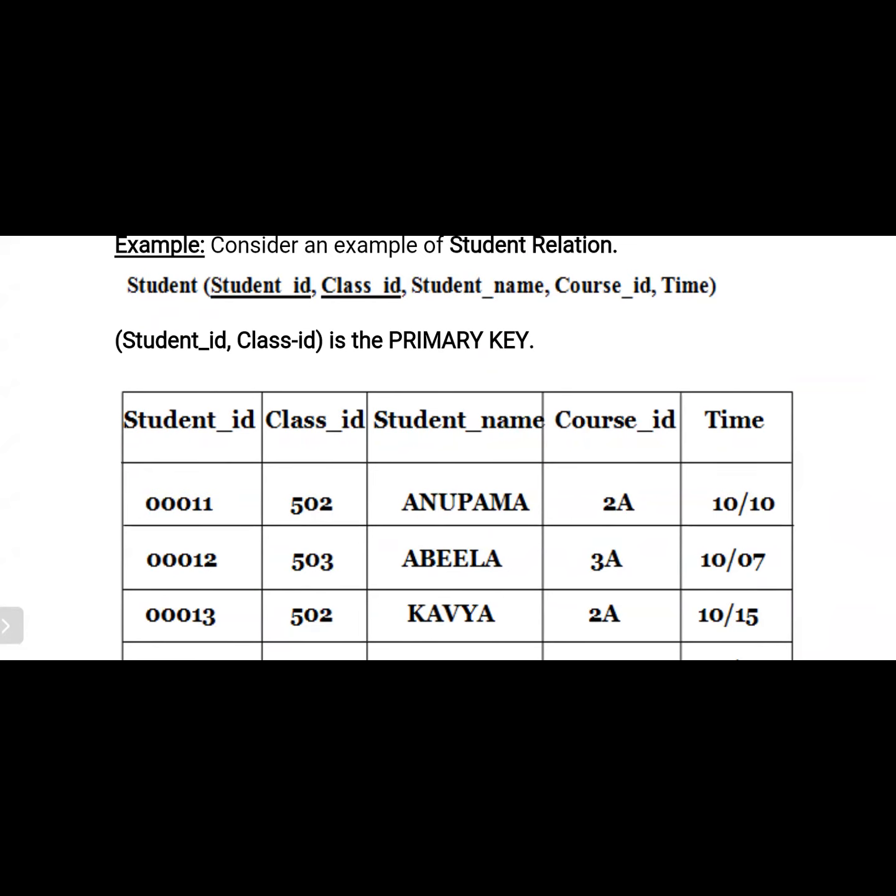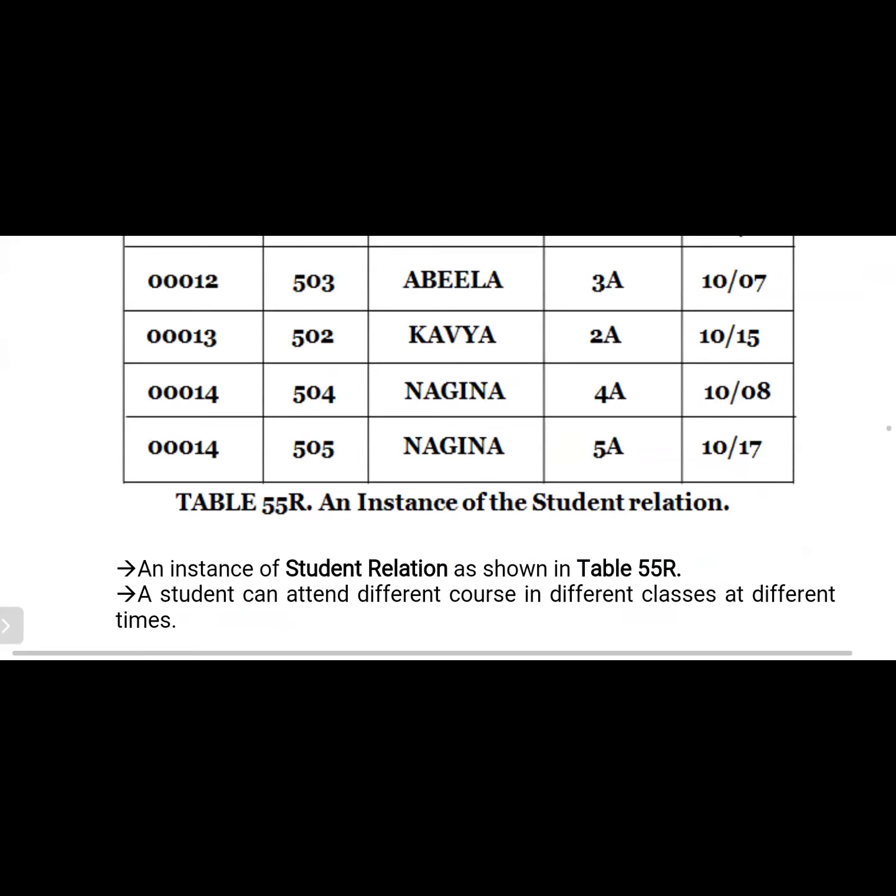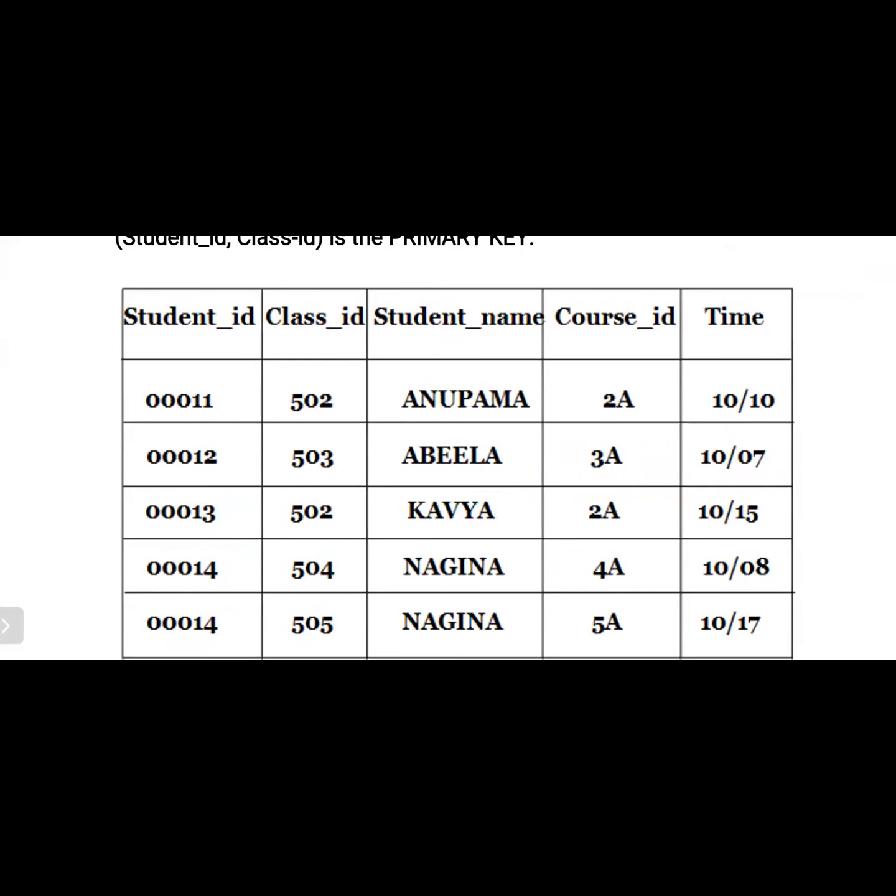Then what is the definition of 2NF? Every non-key attribute, meaning student name, course ID and time, these three attributes should be fully functionally dependent on student ID and class ID. That is a second normal form. If that case does not occur, then we can break down the table into other tables to satisfy that condition. Now let's see the data also. For example, student ID 00011, class ID 502, the name is Anupama, course ID is 2A, and the time is 10 by 10.